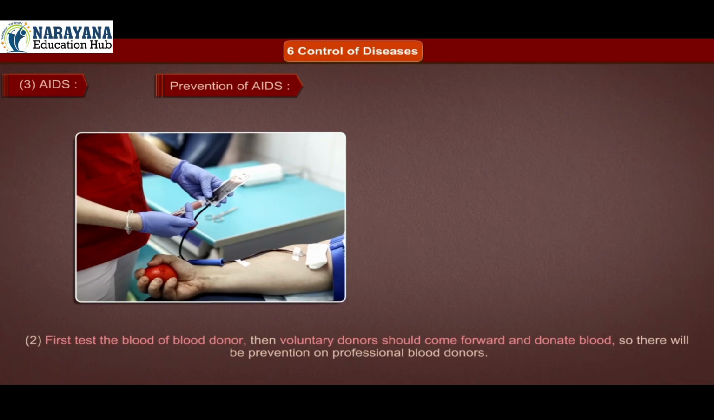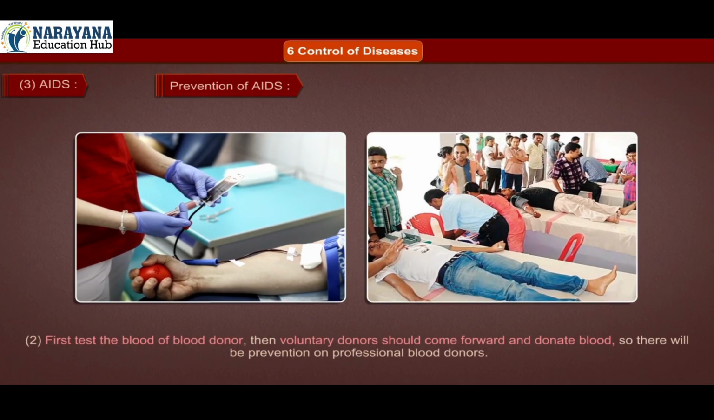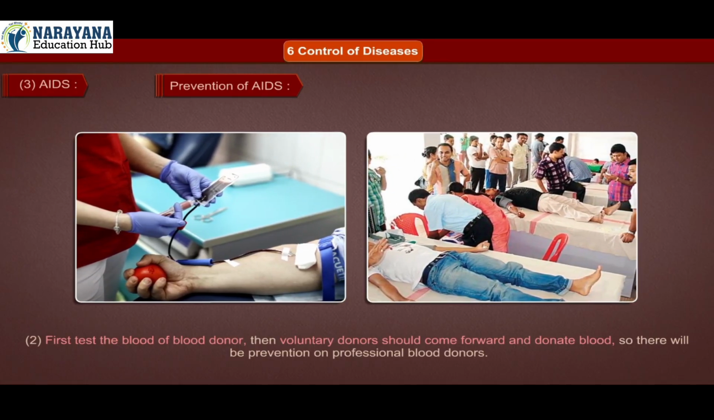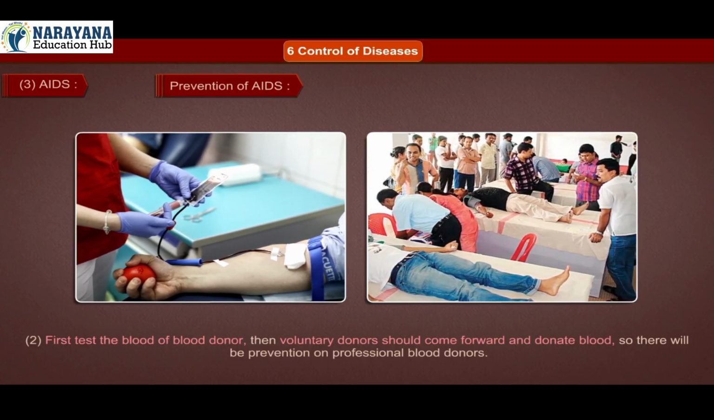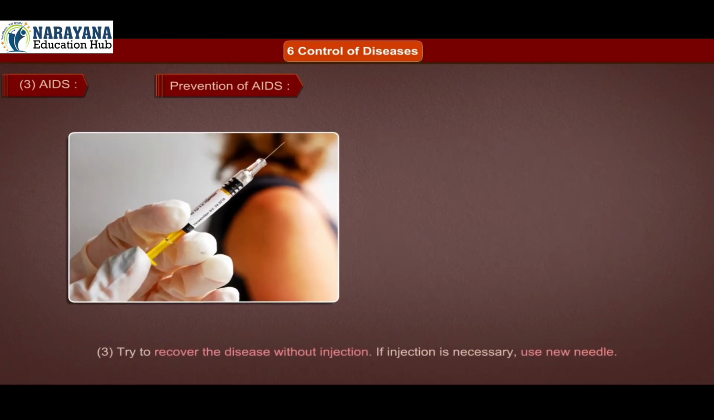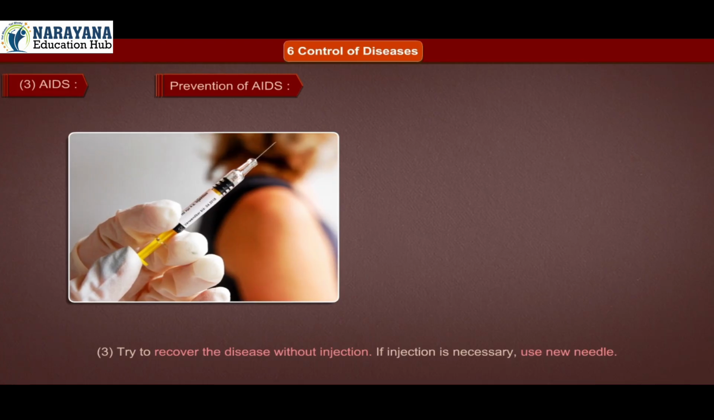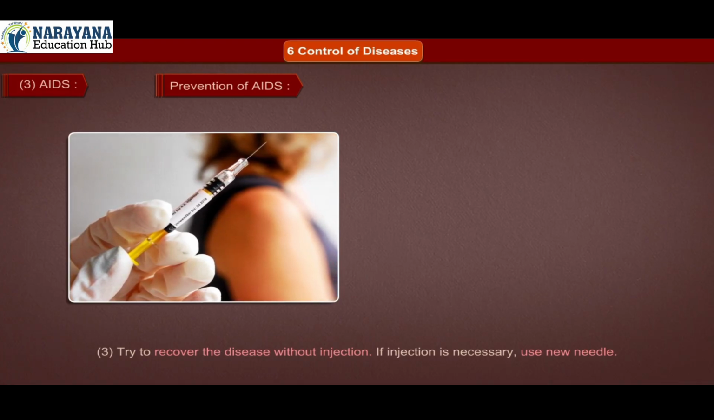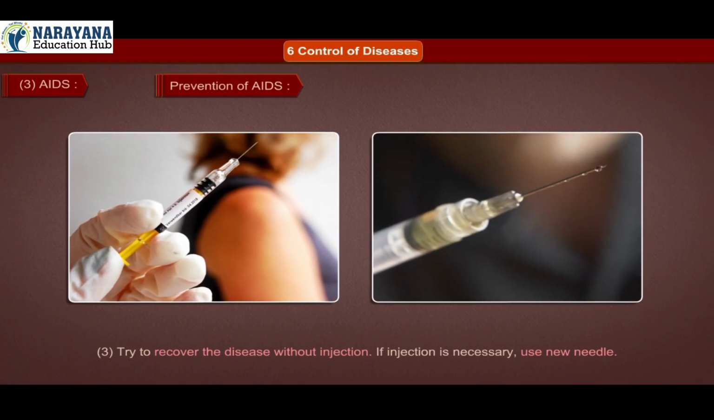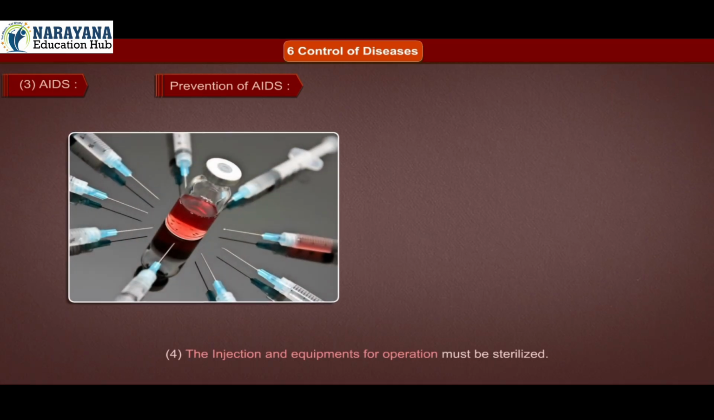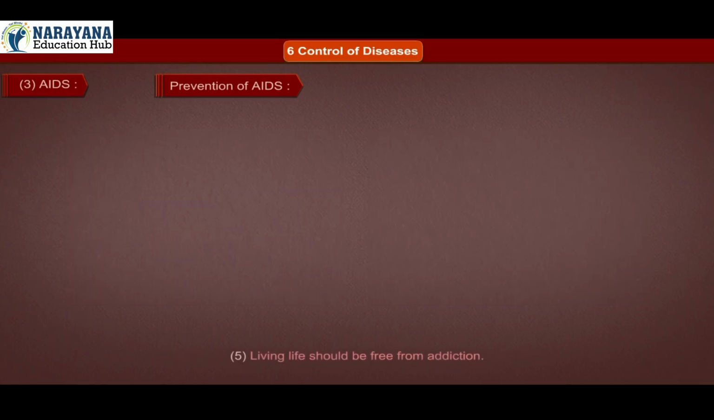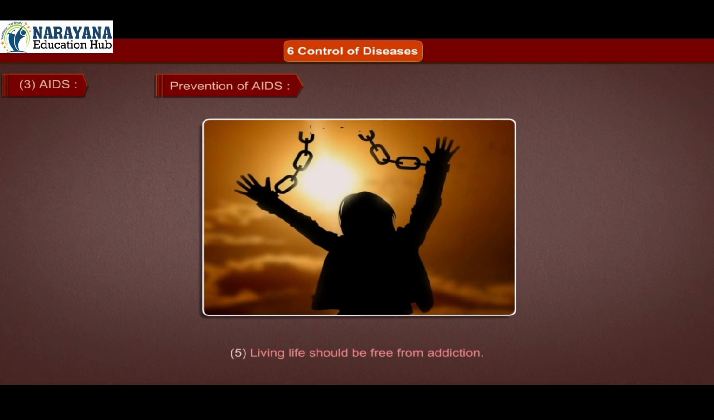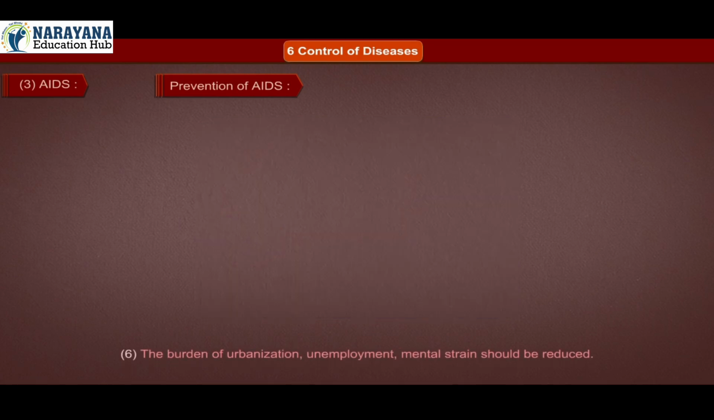2. First test the blood of the blood donor. Voluntary donors should come forward and donate blood, so there will be prevention of professional blood donors. 3. Try to recover from the disease without injection. If injection is necessary, use a new needle. 4. The injections and equipment for operation must be sterilized. 5. Life should be lived free from addiction.